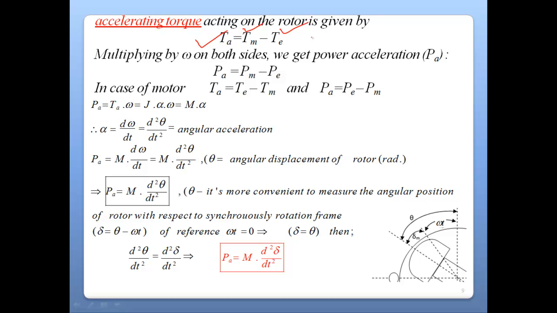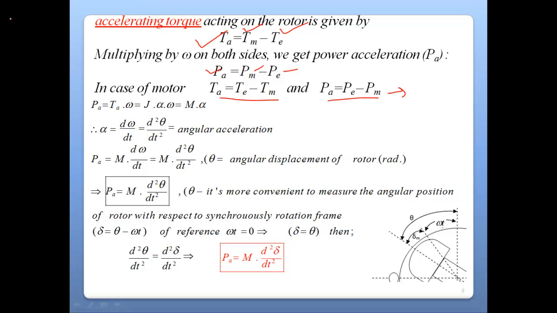We get tau into omega, which becomes the power. Now LHS becomes the accelerating power, right? And RHS becomes the mechanical power and electrical power. In case of a motor, this relation happens because in a motor electrical energy injected in the machine is more and mechanical torque is less, and the relation becomes like this. Remember this, we will have a good analysis in the later slides.